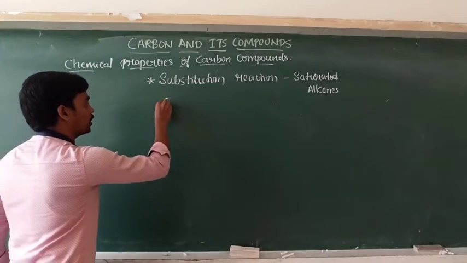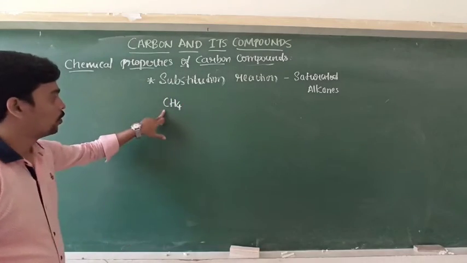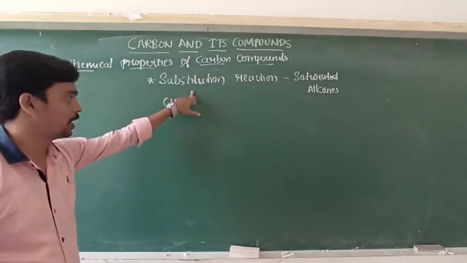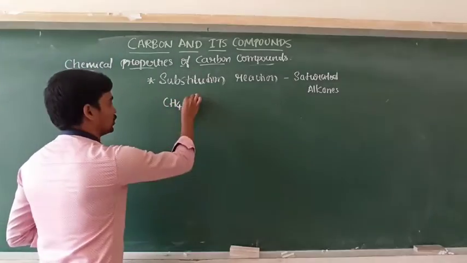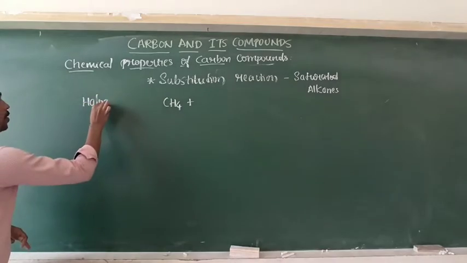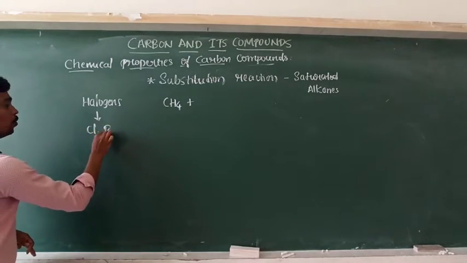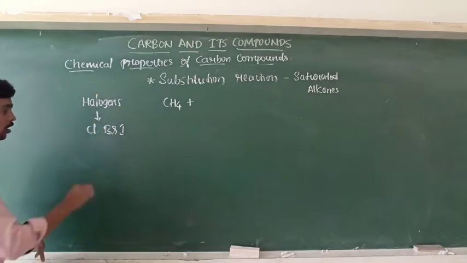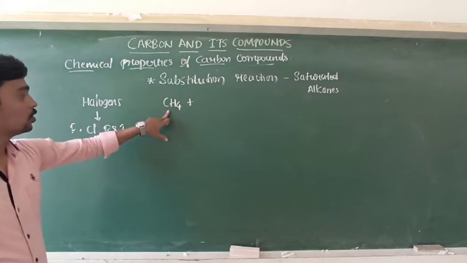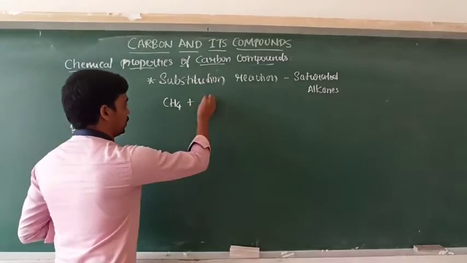The first member of the alkanes is CH4, that is methane. Methane, ethane, propane, butane, all these undergo substitution reaction with halogens. What are halogens? Halogens consist of chlorine, bromine, iodine, fluorine, etc. They undergo the substitution reaction with the halogen, that is chlorine.